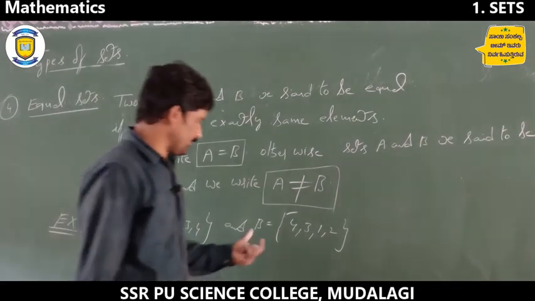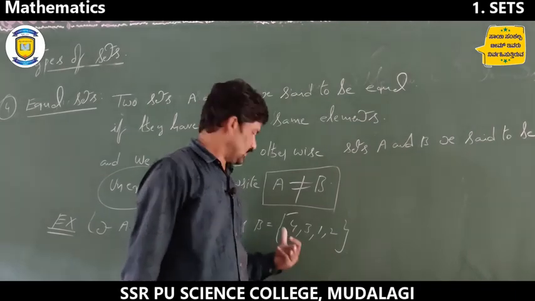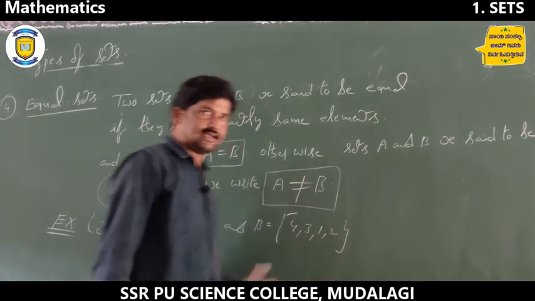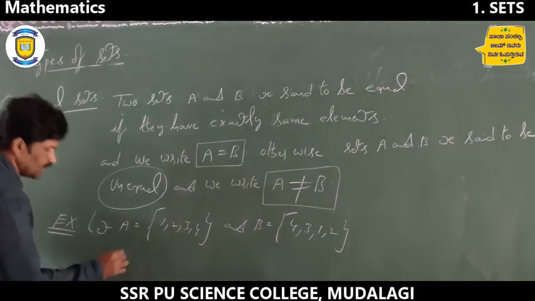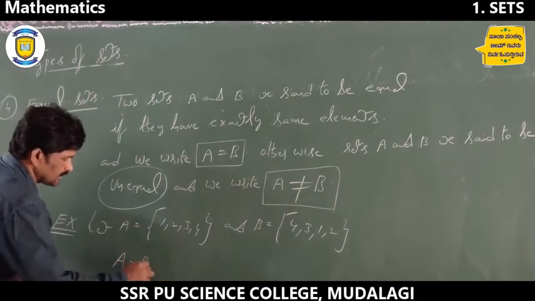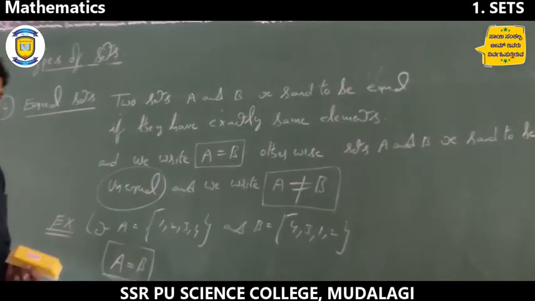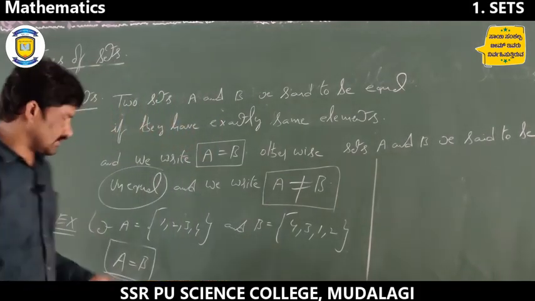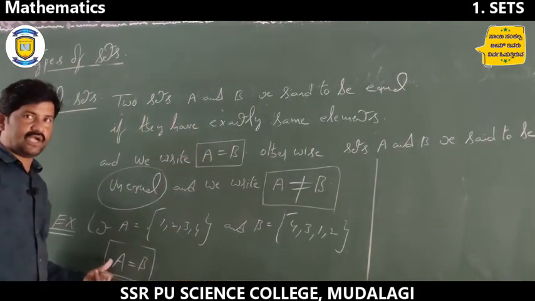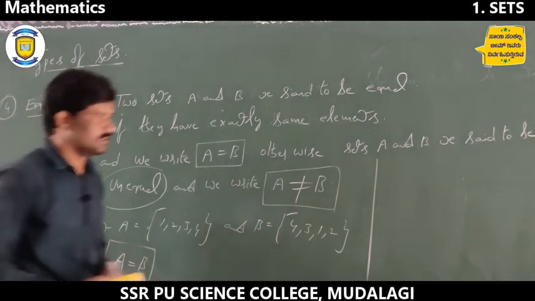At the same time, set B also has exactly the same elements, 4, 3, 1, 2, exactly the same, no change, right. So these sets are called equal sets. A is equal to B, and we say A and B are equal sets, right.